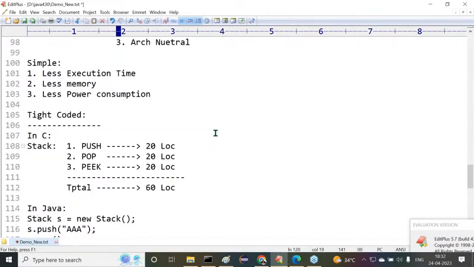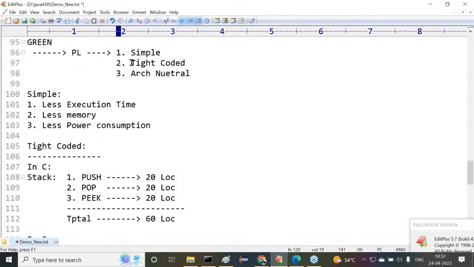Which programming language is a tightly coded programming language? Obviously Java. Java is the tightly coded programming language, but C is a loosely coded programming language. Why? Because it takes more instructions to perform a particular operation in C, but in the case of Java, it will take only fewer instructions to perform the same operation. So that's the meaning of a tightly coded programming language.